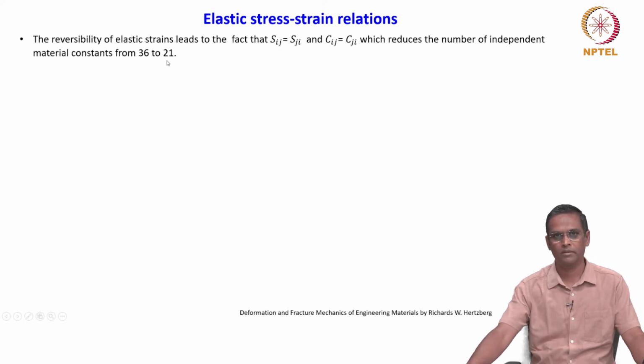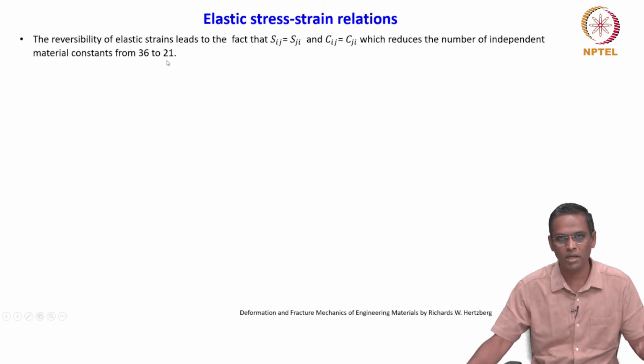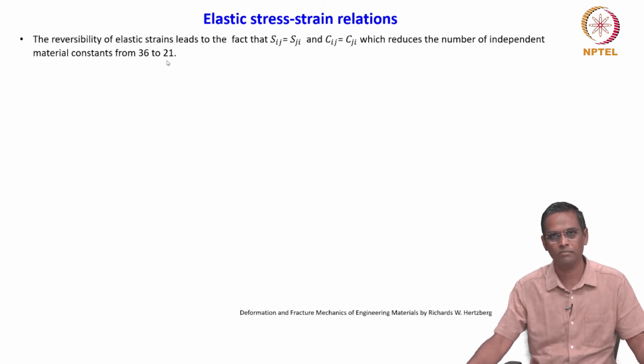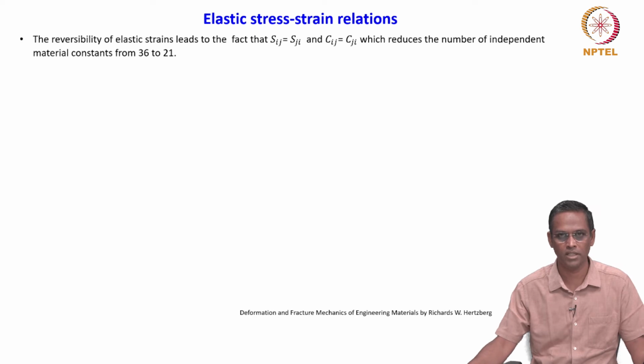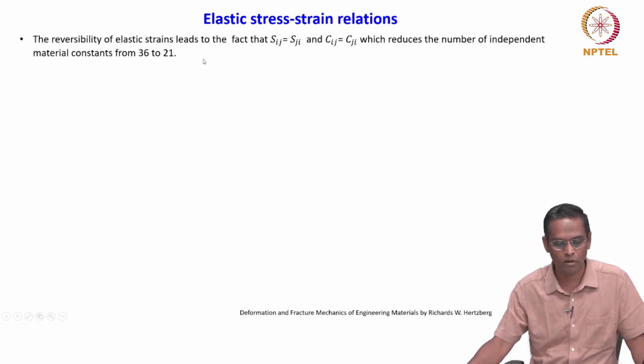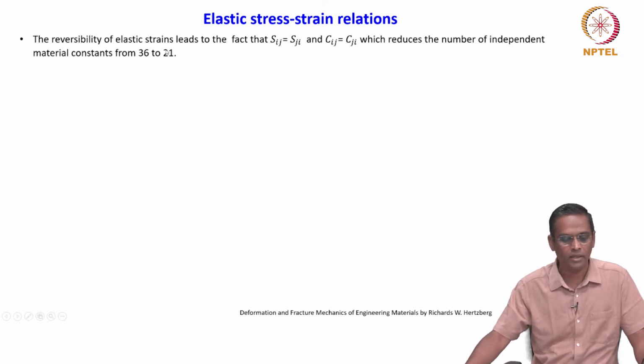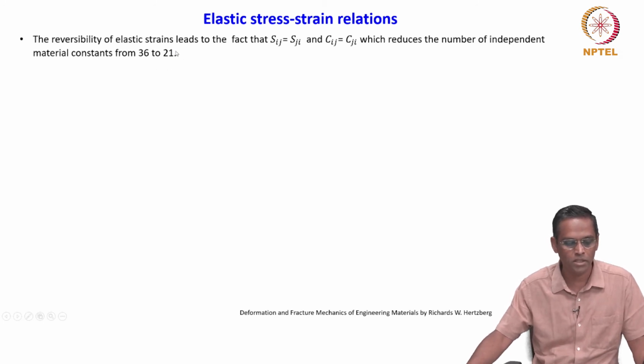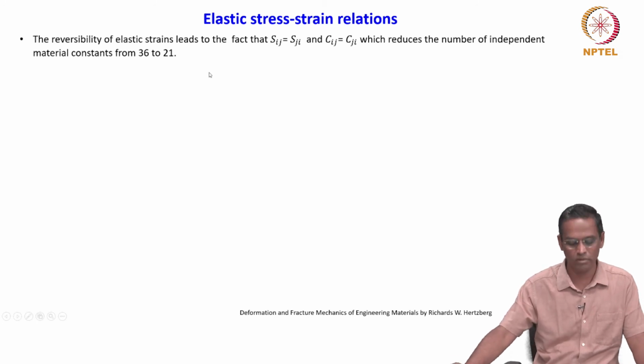We have also looked at similar reversibility in the shear stress condition, right. Similarly, in elastic stiffness and compliance coefficients also, the reversibility rule is applied, which further reduces the independent constants from 36 to 21. This is the point you have to remember.